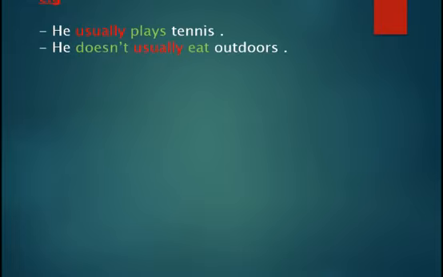Look at the second example. He doesn't usually eat outdoors. Look at the word usually. It comes after the helping verb, which is doesn't, and before the main verb, which is eat, in green, if you can see. Can I say he usually doesn't eat? Of course not. It's incorrect English, because the adverbs of frequency come after the helping verb and before the main verb.